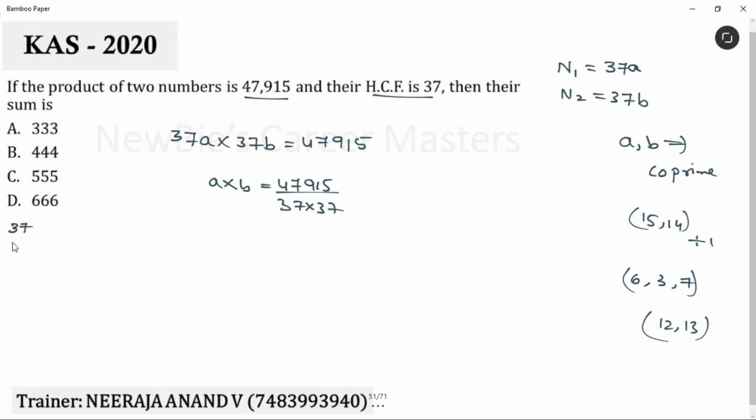37 ones are 37, 37 twos are 74, 3s are 111, 4s are 148, 5s are 185 and 6s are 222. Just add 37, that's it, okay? 259, 296, 333, 370. Okay, let's simplify this by dividing the value by 37.